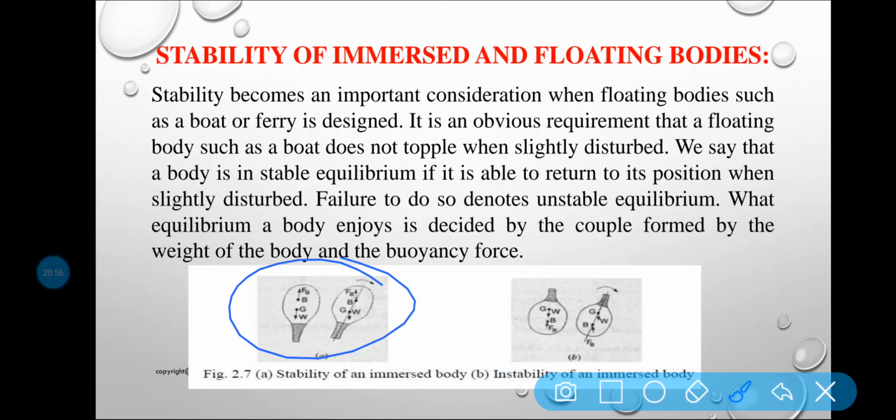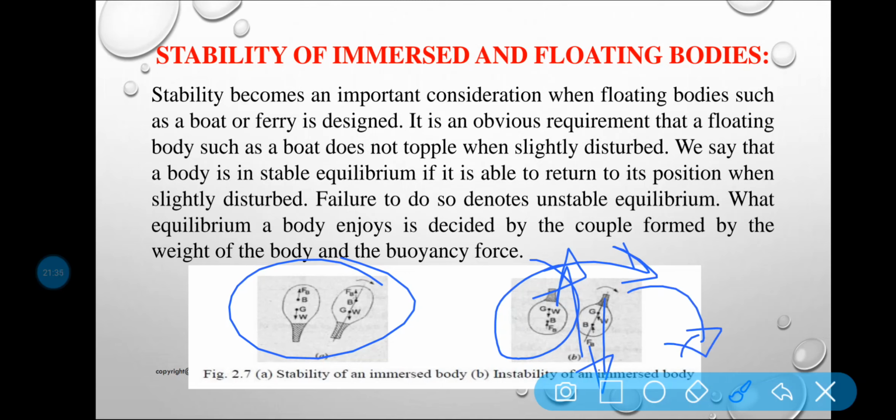Now if the body is like this, then the center of gravity will lie above the center of buoyancy. Here the center of gravity is lying above the center of buoyancy. Now if I apply some force on the body, it will be tilted, and the weight of the body will be acting through this point, and the center of buoyancy will be acting through this point B. You will see a couple is generated, and there is a tendency to rotate the body.